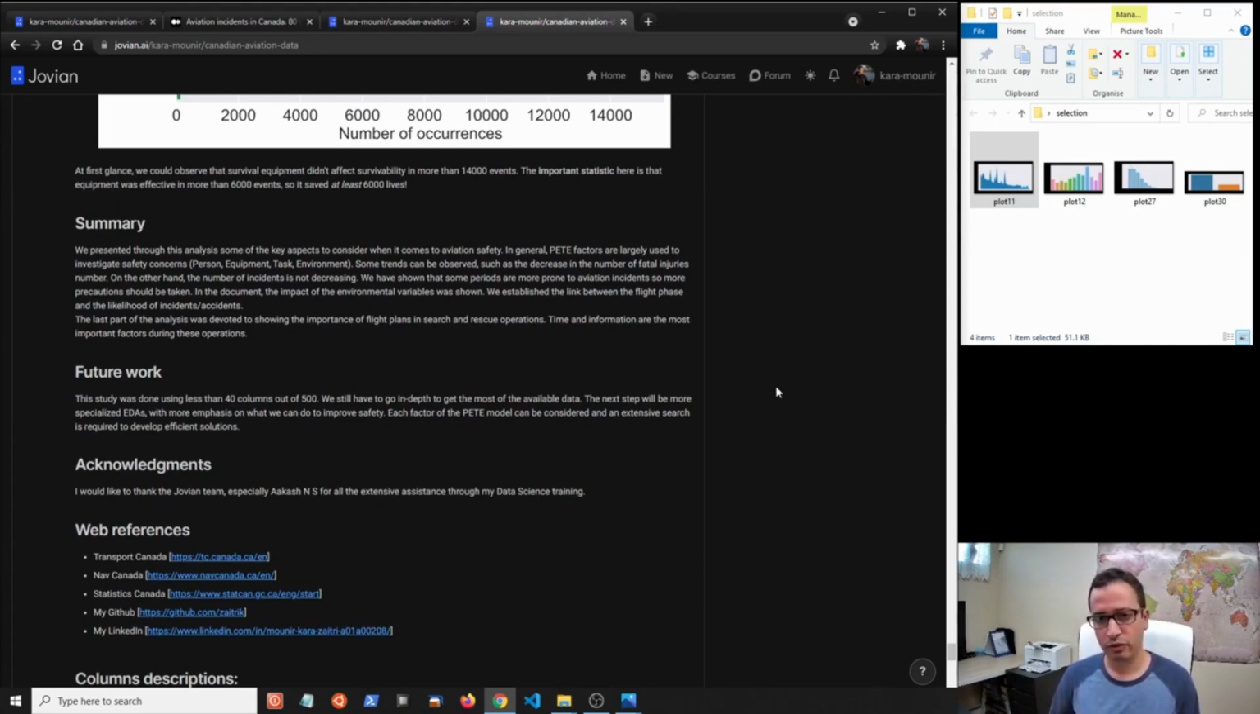I'd also be very interested in finding a similar data set for other countries. If we can do that, we could compare the policies and procedures between countries, and see what can be done in order to improve the global safety of flights in the world.